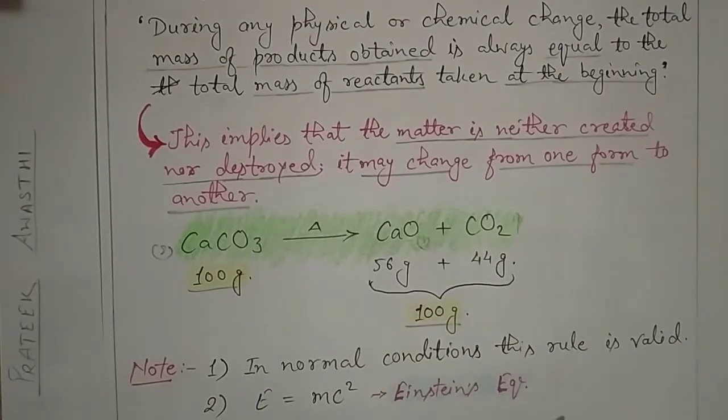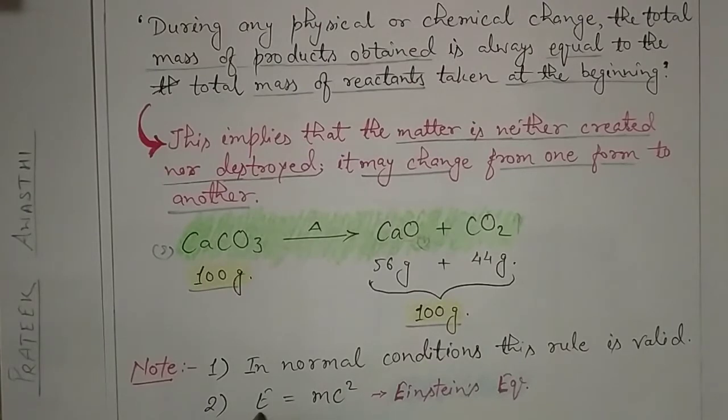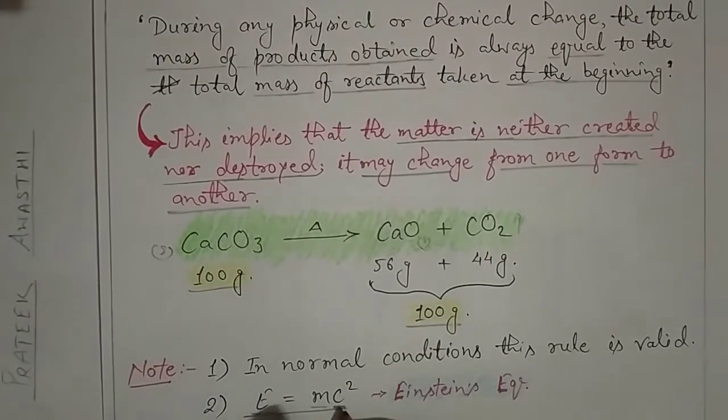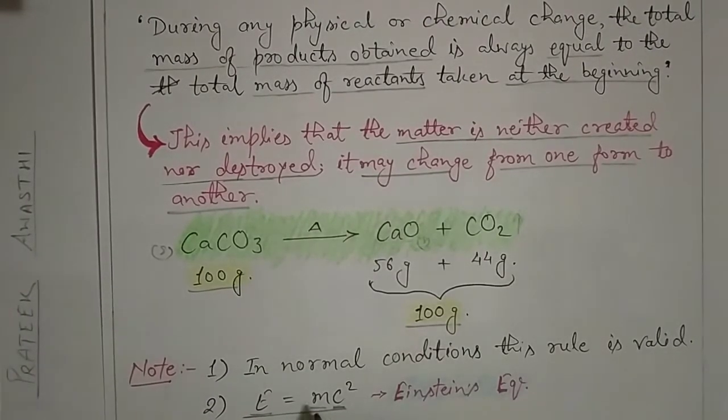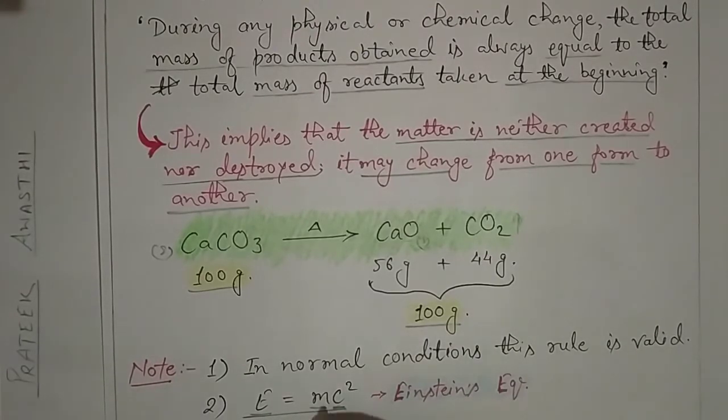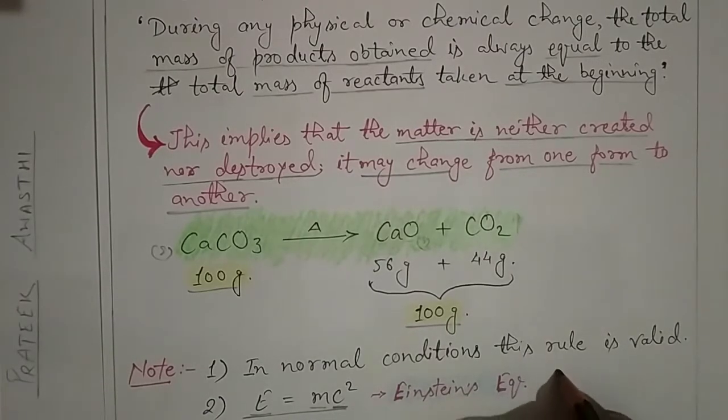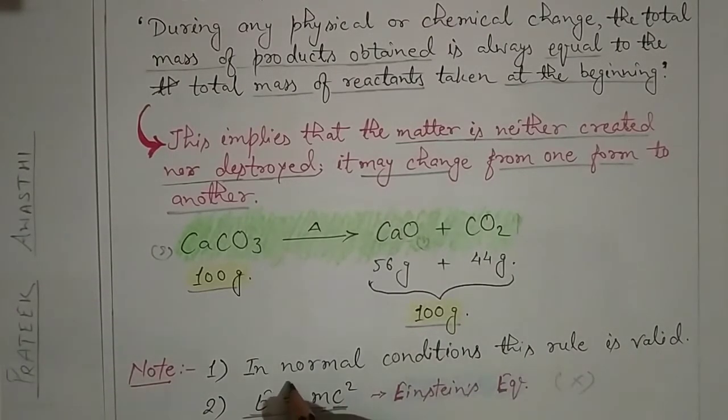But in the case of E equals mc squared, you must have heard about this equation, called the Einstein equation. It tells us that if any object is moving at the speed of light, where c is the speed of light, m is the mass of the object, and E is the energy, then at that speed the mass of the object also varies, because this is a very high speed. So here this rule isn't valid. In all other normal conditions, this rule is valid.